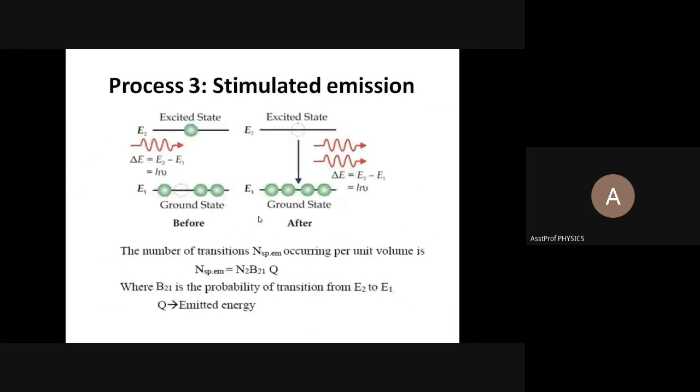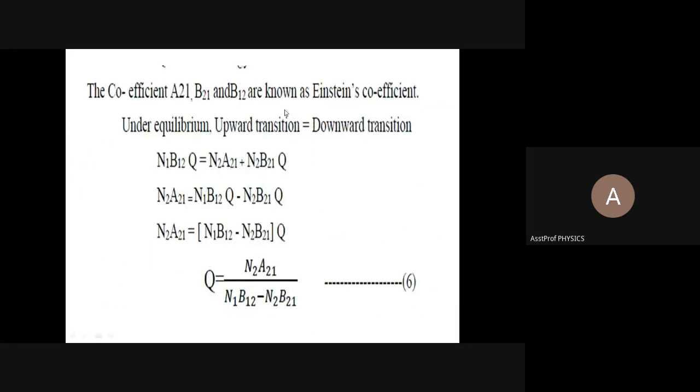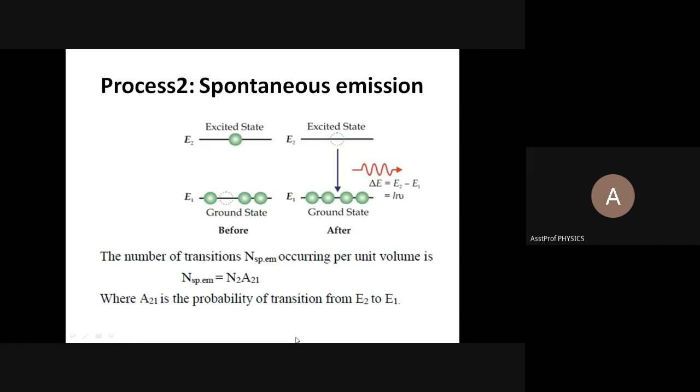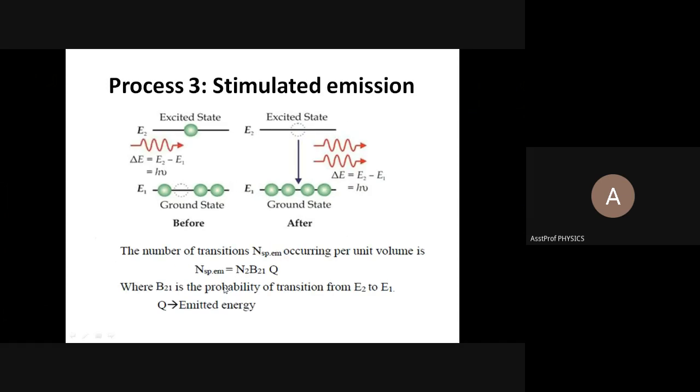So at equilibrium, the number of upward transitions is equal to the number of downward transitions. There is only one equation for upward transition, this one, and there will be 2 equations for downward transition, this N_SPEM and N_STEM.